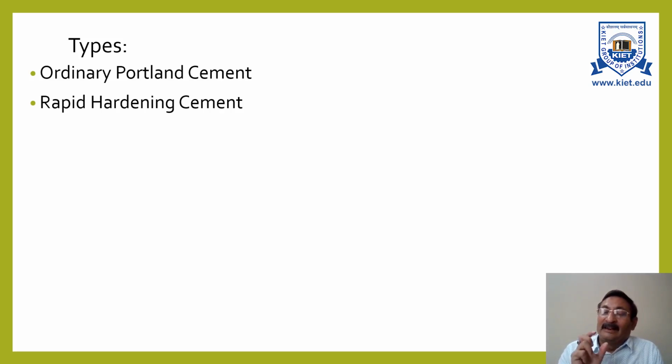Very fine means the specific surface should not be less than 3250 centimeter square per gram, and the tricalcium silicate and dicalcium silicate, that is C3S and C2S, should be in a higher percentage. If the content of tricalcium silicate and dicalcium silicate is higher and the cement is finely ground, then it is known as rapid hardening cement.